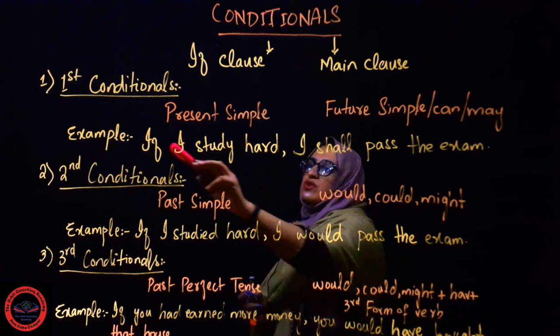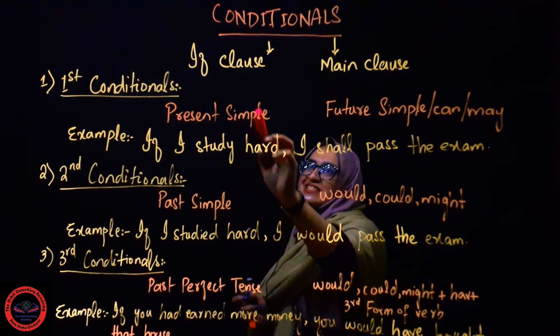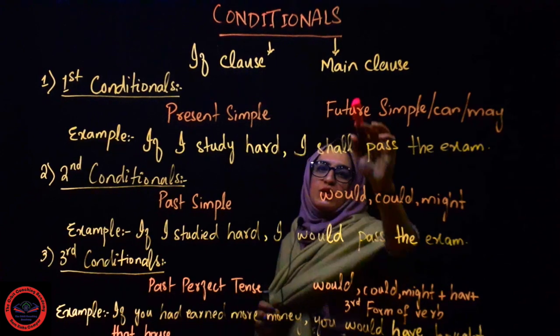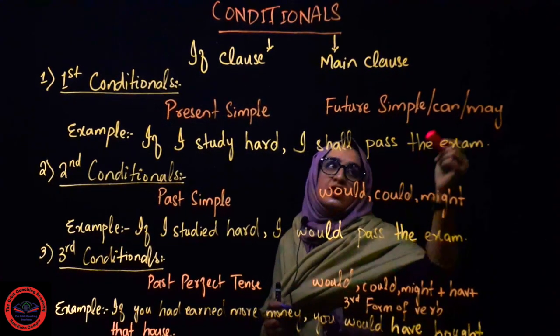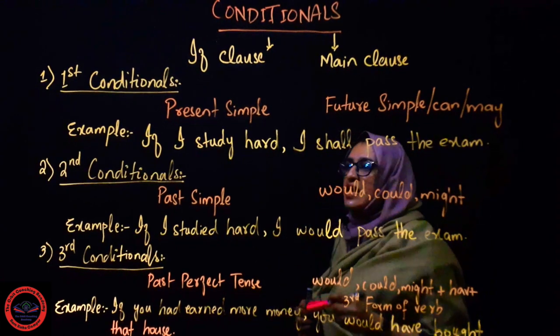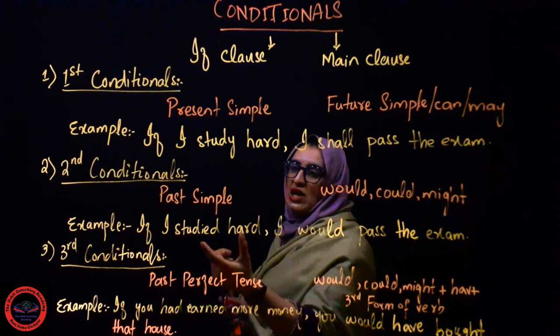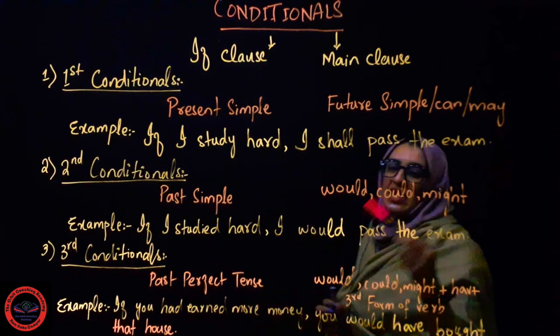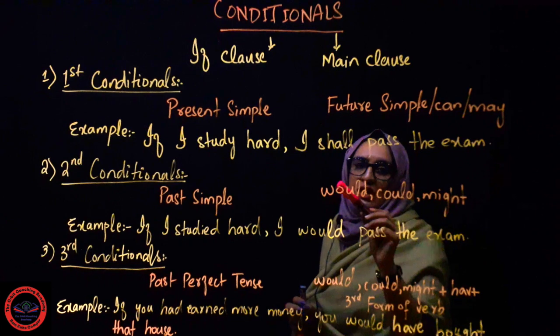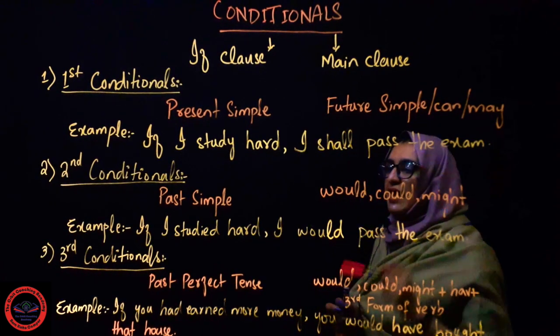In the first one, we use simple present tense in the if clause, and we use simple future or future indefinite tense, or can or may, in the main clause. And in second conditional, in the if clause, we use simple past or past indefinite tense, while in the main clause, we use would, could or might.